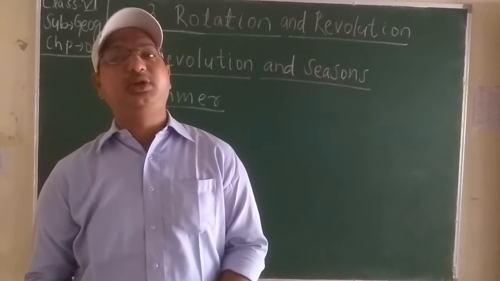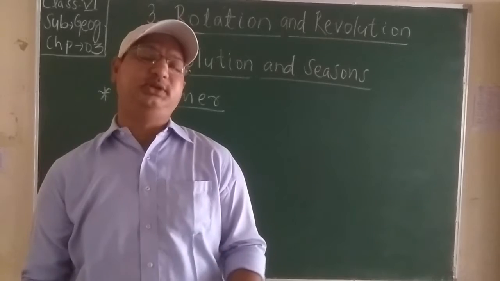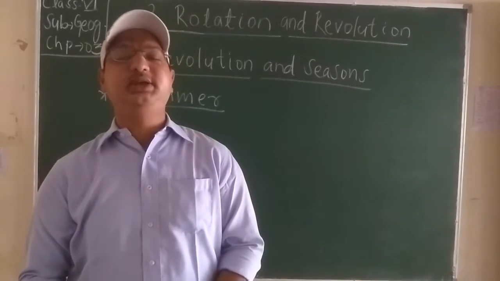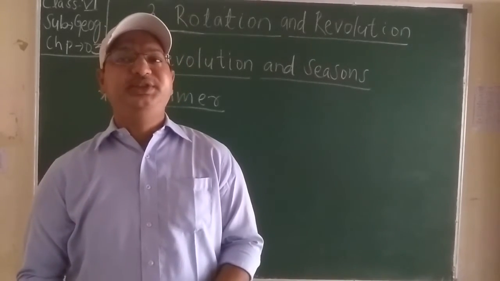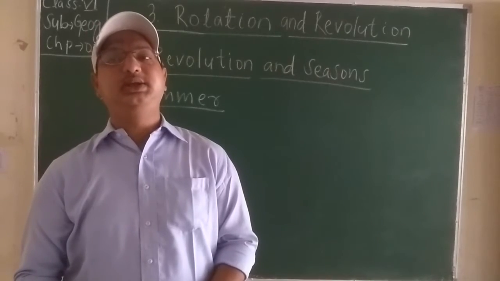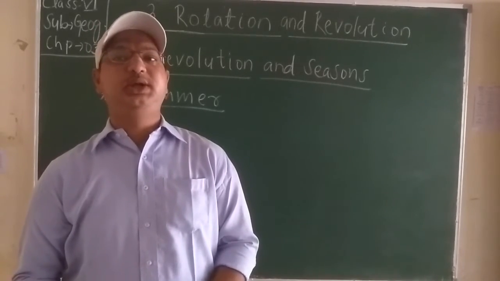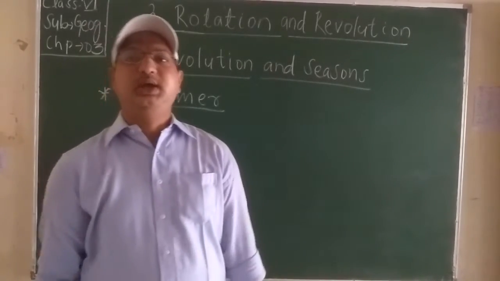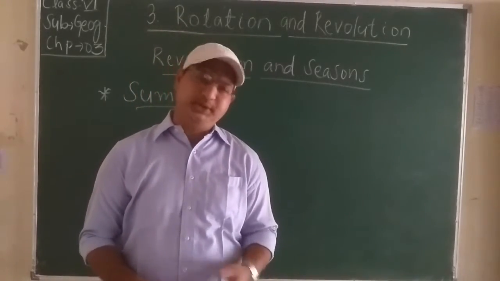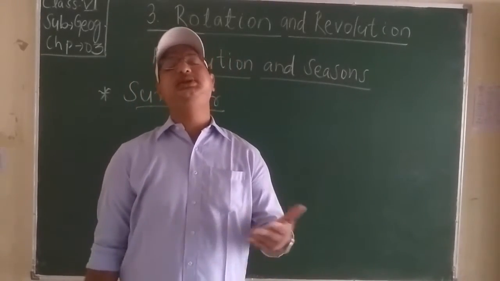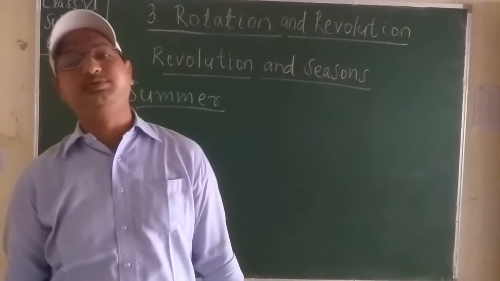Thus, each place in the northern hemisphere comes in front of the sun early and stays there longer. This leads to longer days and shorter nights in the northern hemisphere during the period. Thus, the season is summer season in the northern hemisphere.